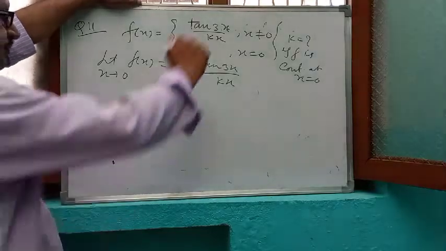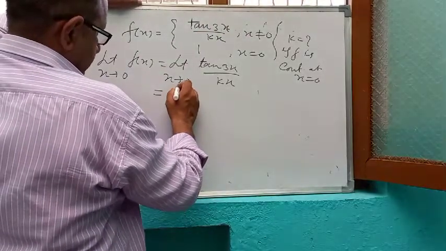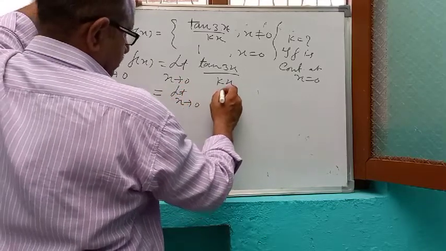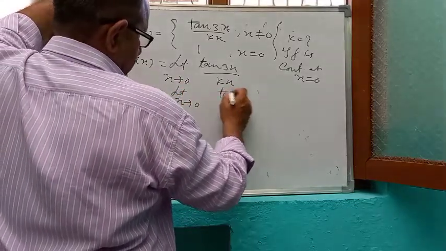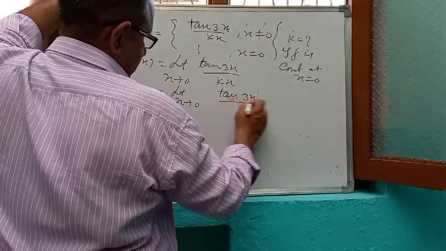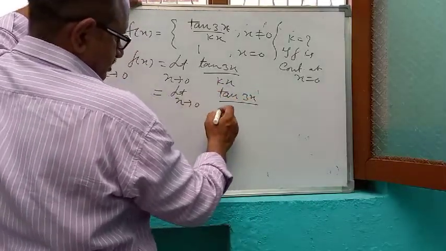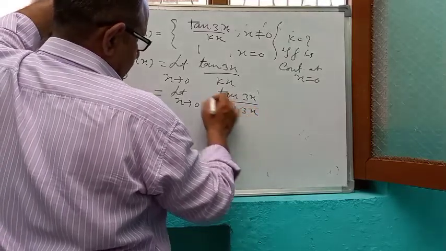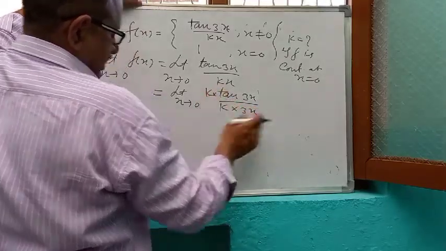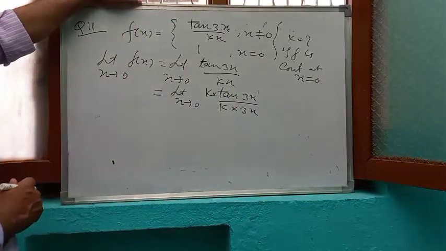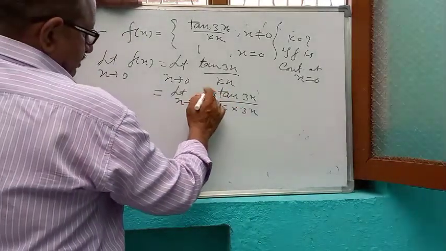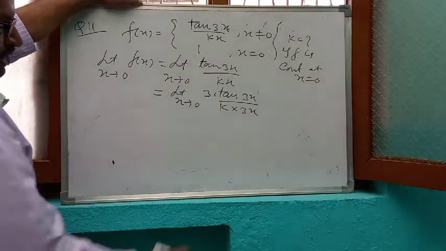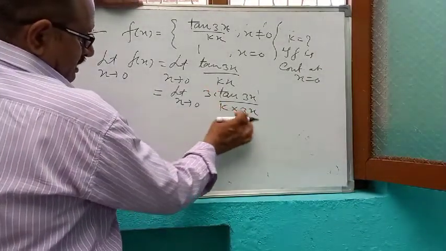Here tan 3x, so we have to bring 3x also. Multiply both numerator and denominator by 3 to make 3x.